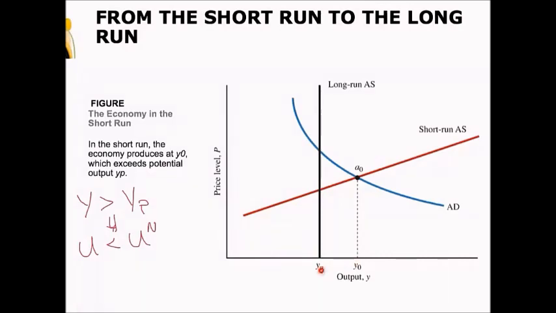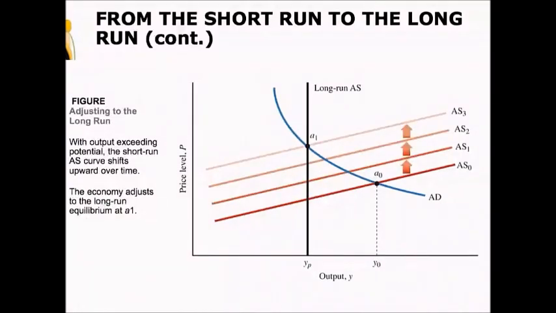In this instance, anytime output is above potential output, there's going to be pressure on wages to rise because unemployment is too low, and prices to rise because we're overheating the economy. As soon as wages and prices rise, the short-run aggregate supply curve starts to shift. So if output is greater than potential output, there's pressure on wages to rise. As wages rise, the cost of production rises, and so our aggregate supply curve in the short run shifts up.